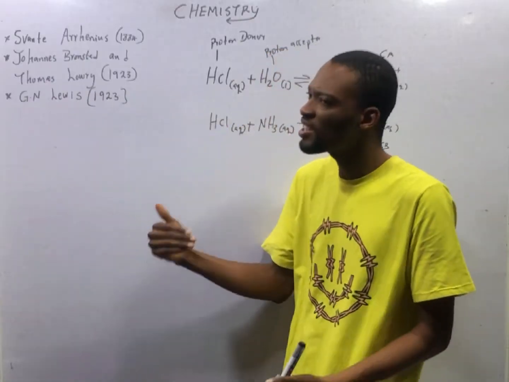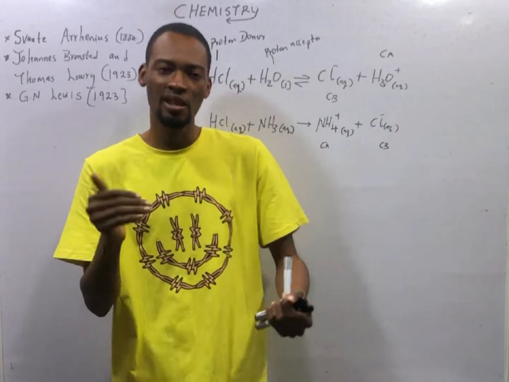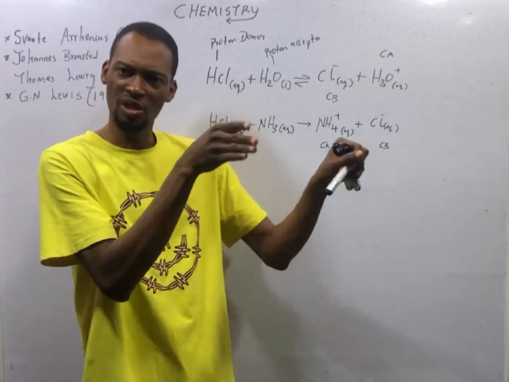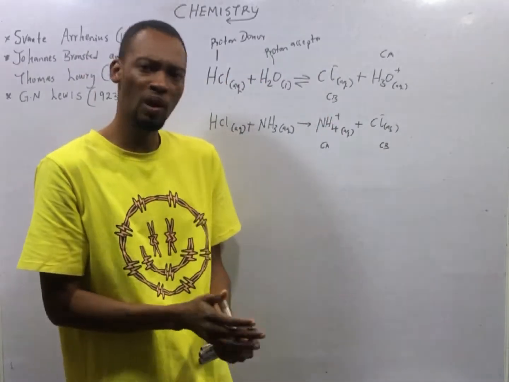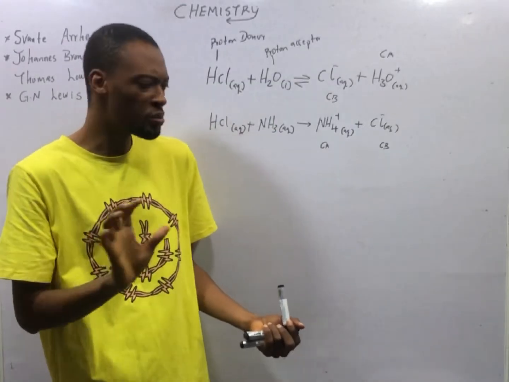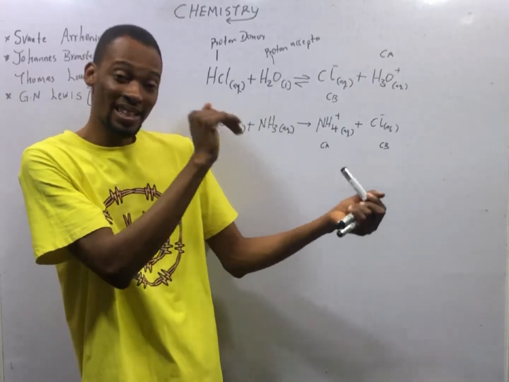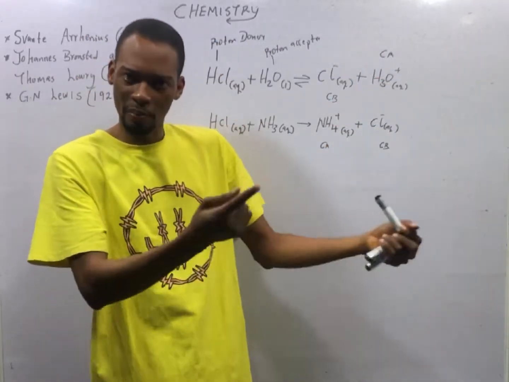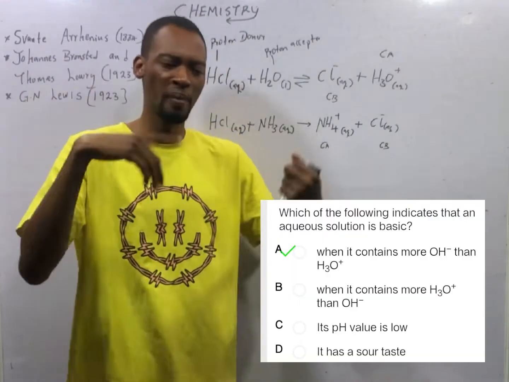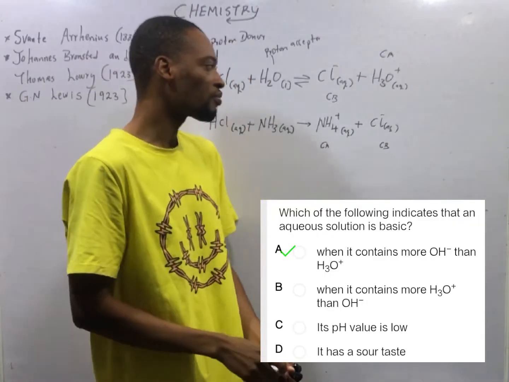Acids increase the hydrogen ion concentration in a solution. In any solution, acids will tend to increase the hydrogen ion concentration, while bases will tend to increase the hydroxide ion concentration. For example, when water dissociates, H2O, you have H plus and OH minus, which means the solution will already have hydrogen ion and hydroxide ion. Acids will tend to increase the hydrogen ion present by dissociating or adding hydrogen ion, which is according to Arrhenius. Then bases will tend to increase the hydroxide ion concentration of a solution.